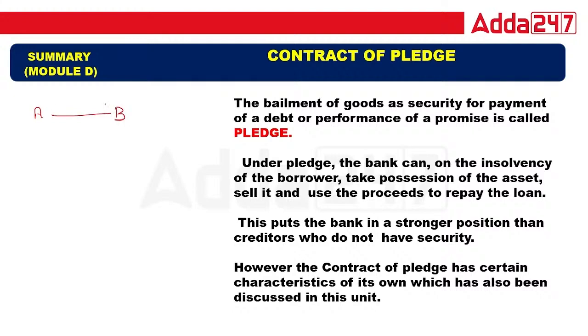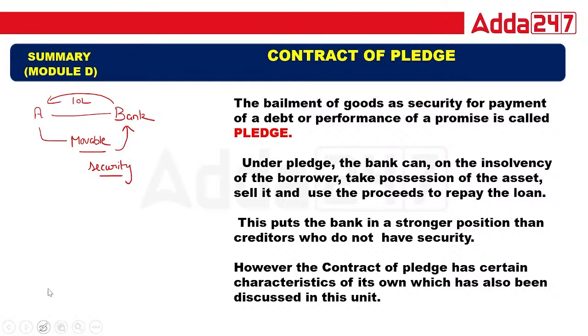A person wants a loan, so he is taking a loan from B. Suppose 10 lakh. B is, suppose, a bank. Now A person is giving some movable property as a security to the bank, right? So this is called what? This is called pledge. Is that okay?